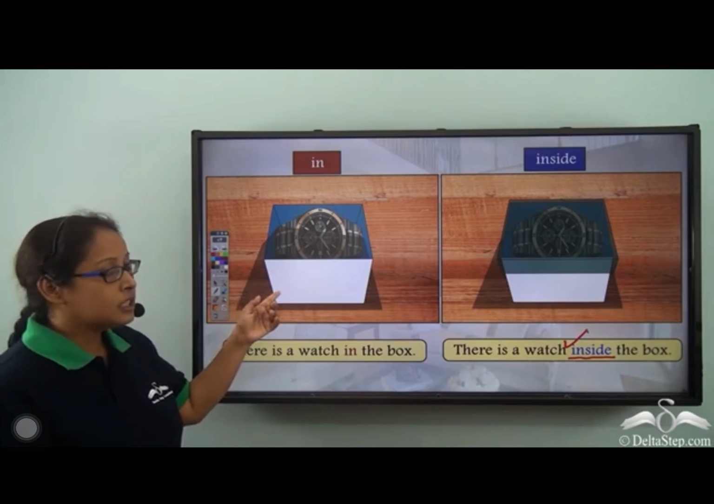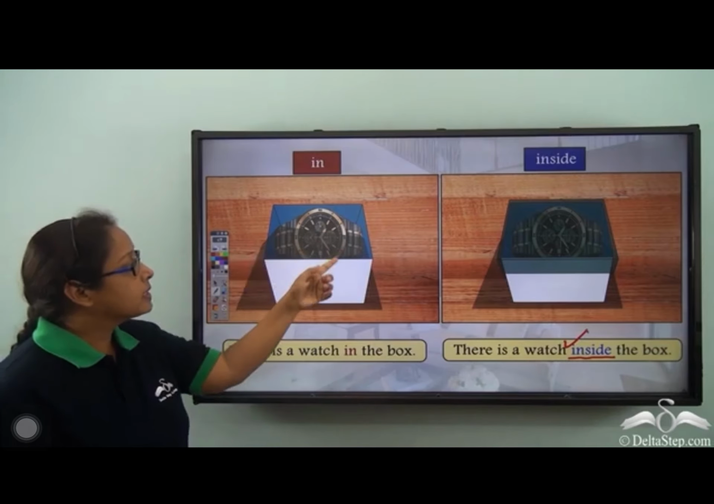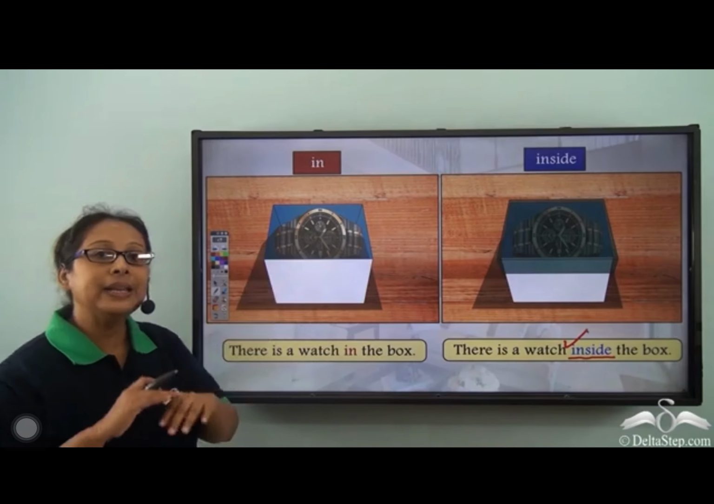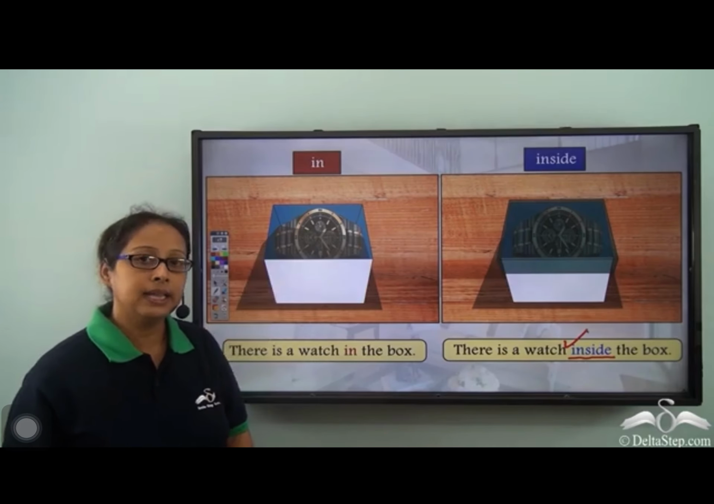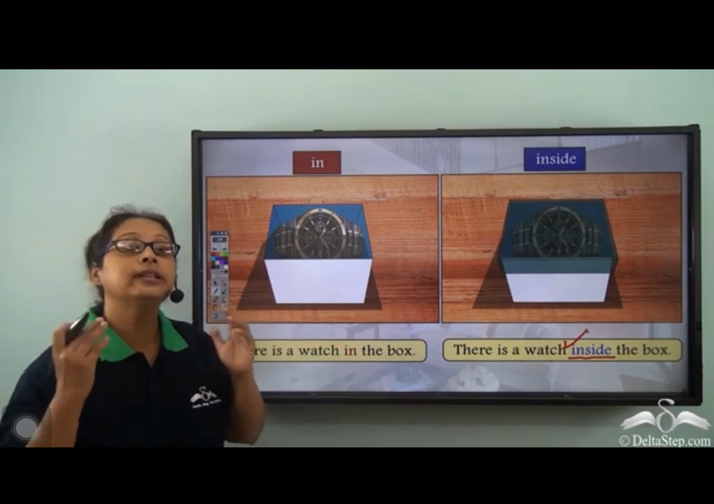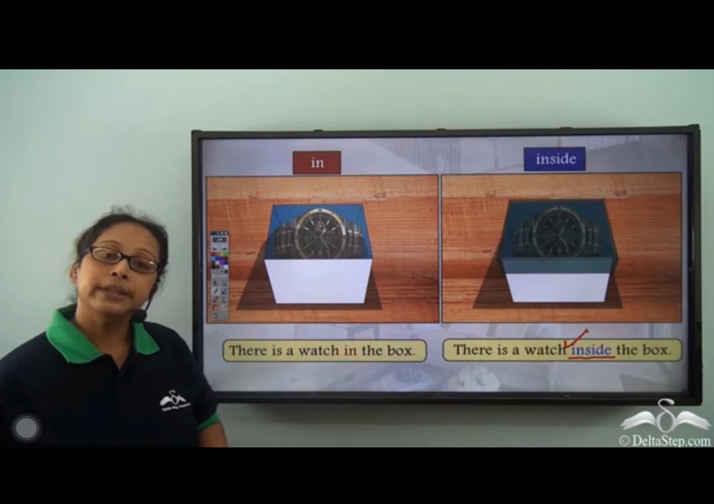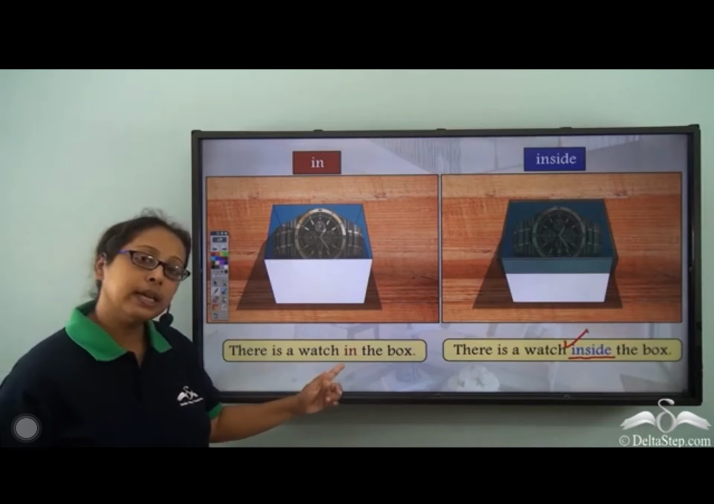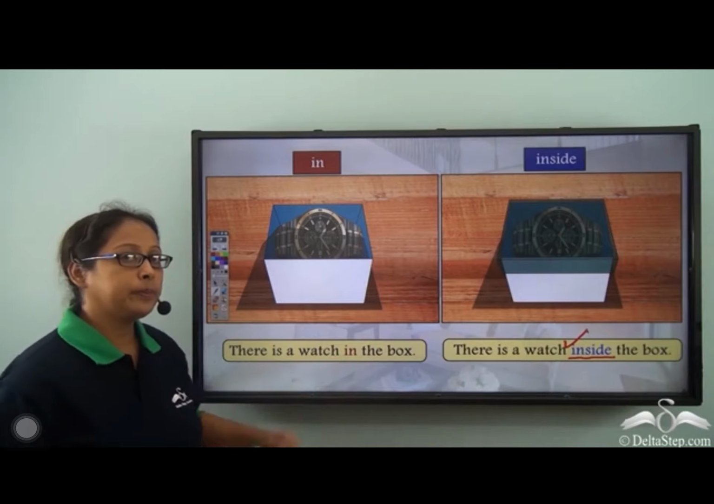Because when we look at this picture, we do not see this box completely covered from all sides. The watch is within, but it is not enclosed completely. Therefore, we cannot use inside for this picture.